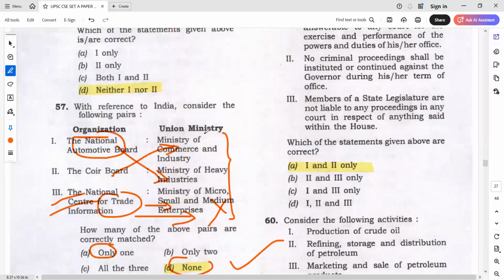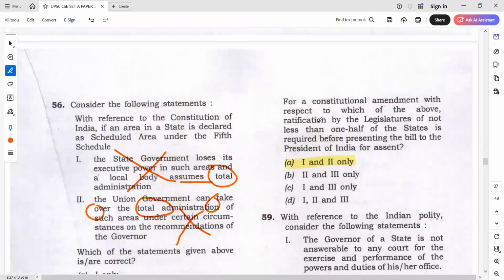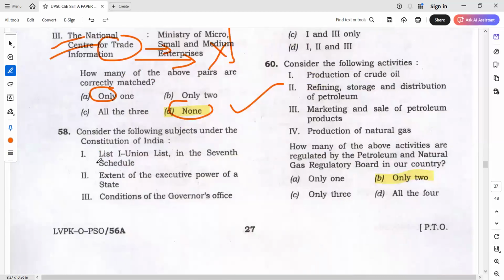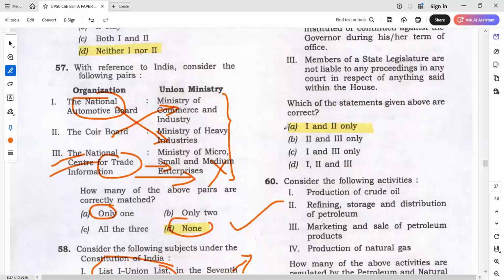Okay, next, which requires state consent as well. Obviously, any list, not only union list. Union list, concurrent list, state list, any list is amended, definitely state's concurrence also is required. Consent also is required. And conditions of governor's office does not make sense. So you can go for 1 and 2.